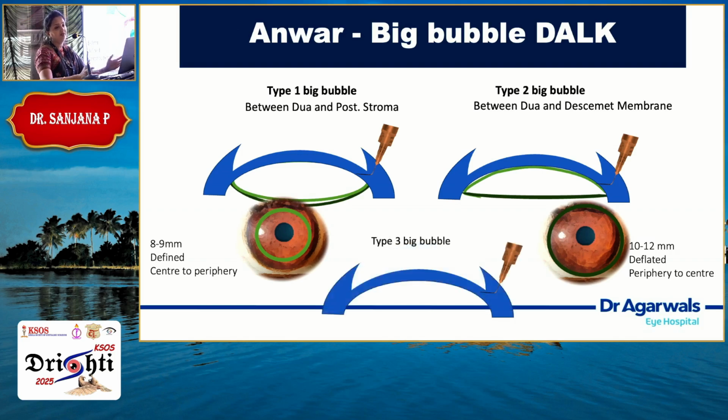And third is, if you're lucky or unlucky, you might have a double bubble where it could be partially between Dua's layer and partially between Dua's layer and posterior stroma. So here is a video.